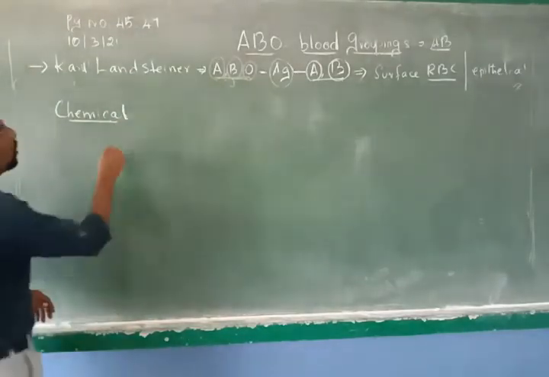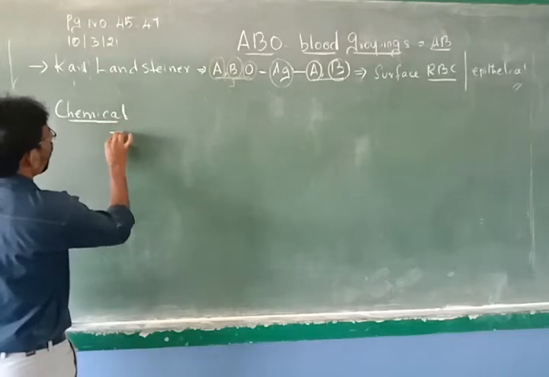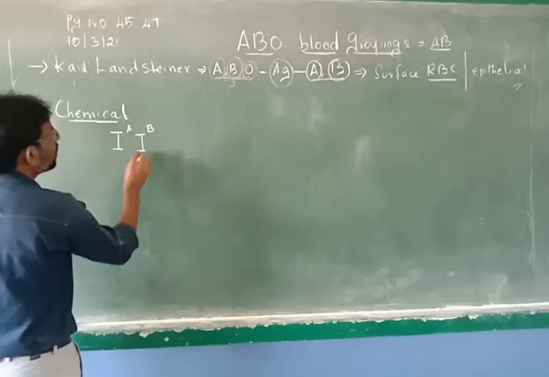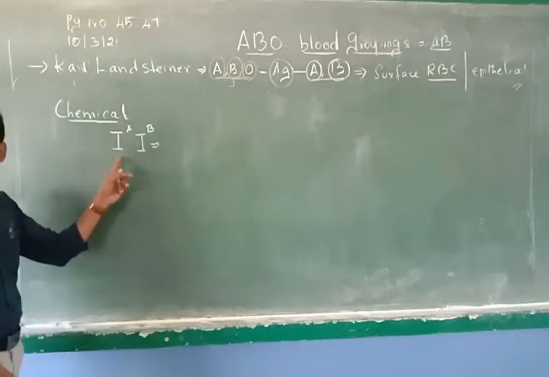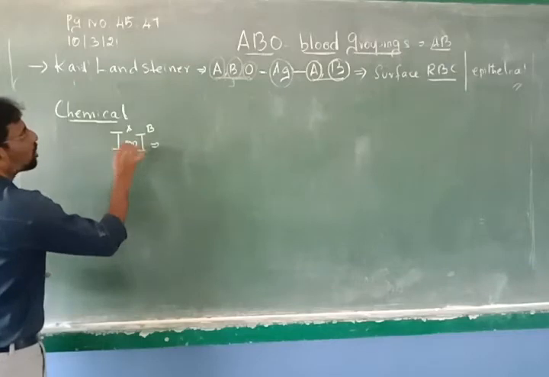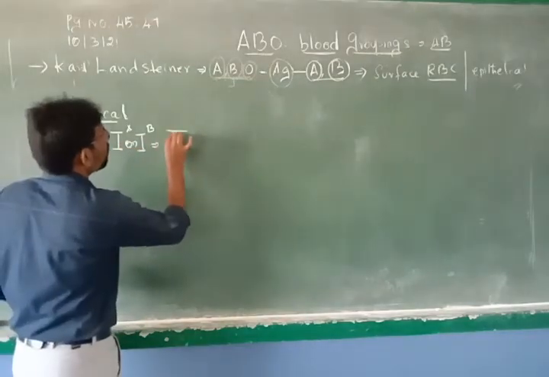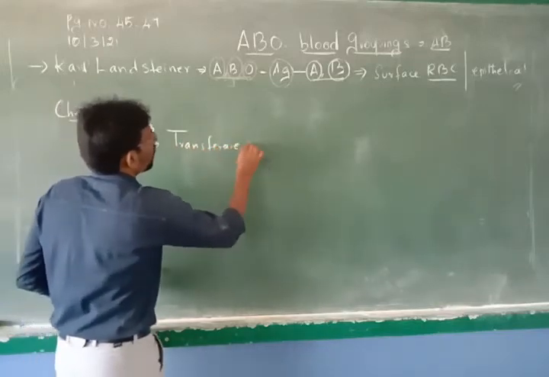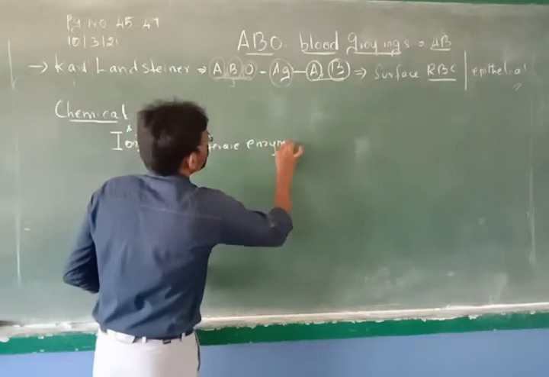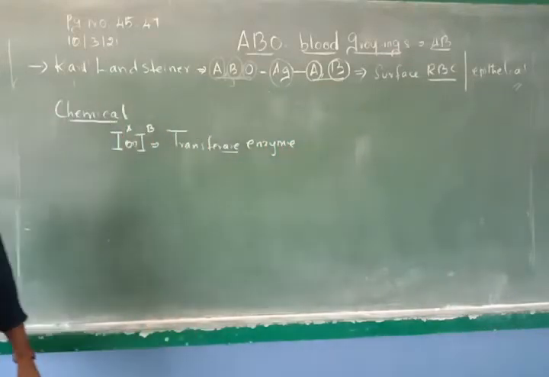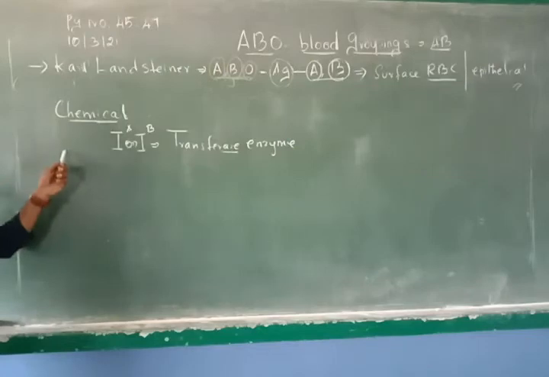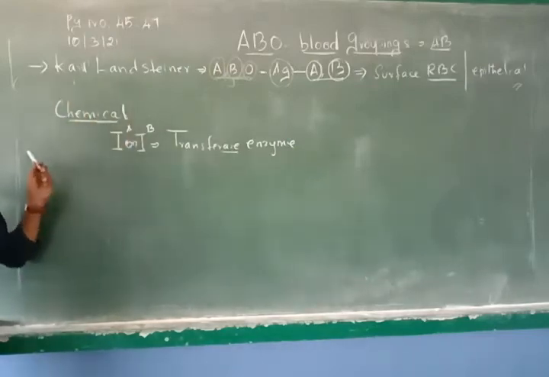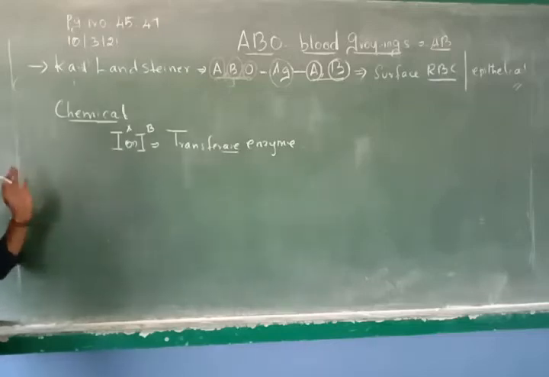So now here, when you talk about the alleles IA and IB, together they produce an enzyme called transferase enzyme. Anything that ends with 'ase' is an enzyme. So now our blood group antigen is also different. A person who has A blood group has only A antigen, he does not have B antigen.